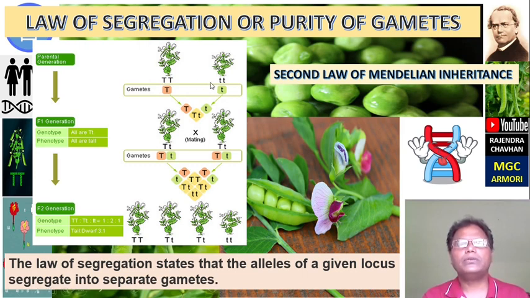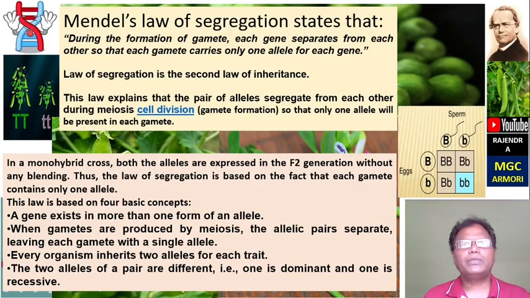capital TT crosses with small tt, that means we obtain capital T gametes from the capital TT and small t from the small tt. Then these gametes combine and again segregate or separate. Such a law is known as the law of segregation. That means the alleles of a given locus segregate into separate gametes. During the formation of gametes, each gene separates from the other, so that each gamete carries only one allele for each gene.